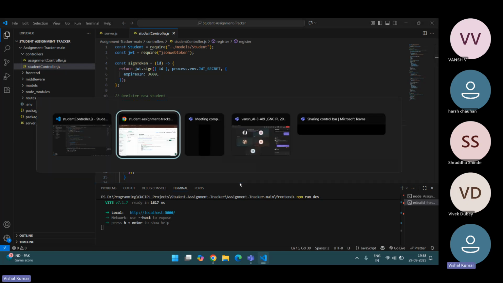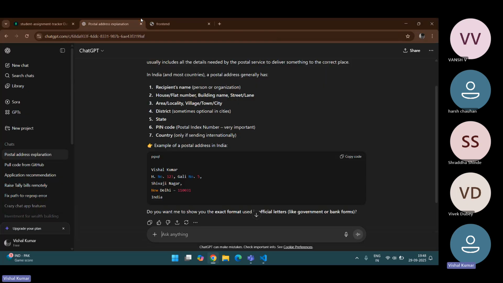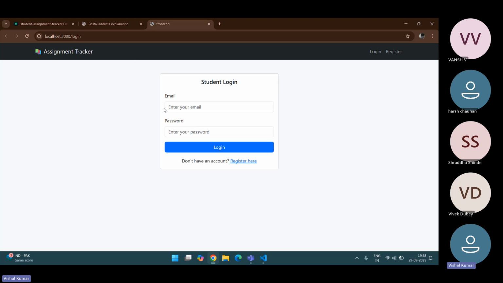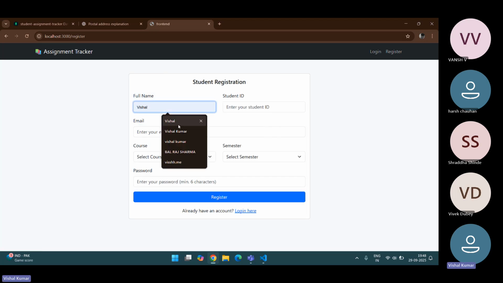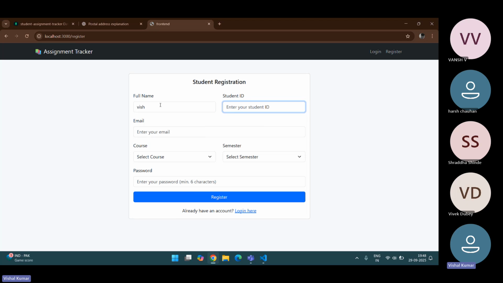So first, let's go to the front end part. Here is my front end. I've already made it. Let's create a new user. So first of all, I create this, like Yash and 525. Here I will enter hello, at the rate.